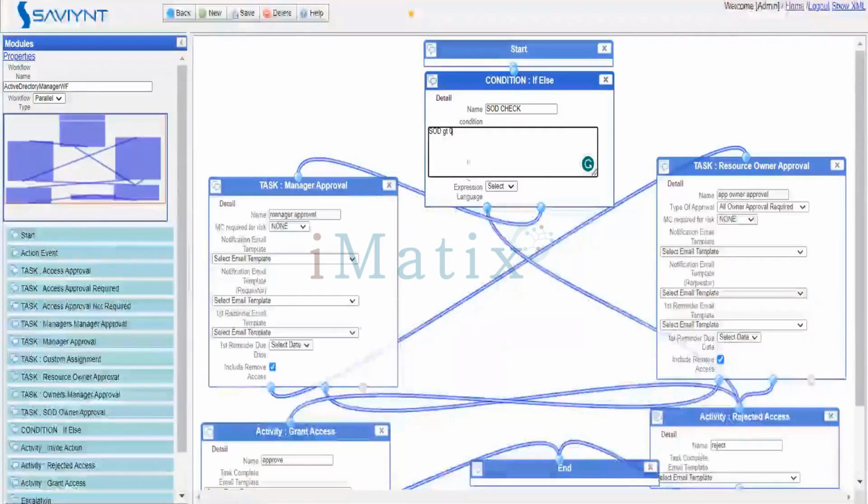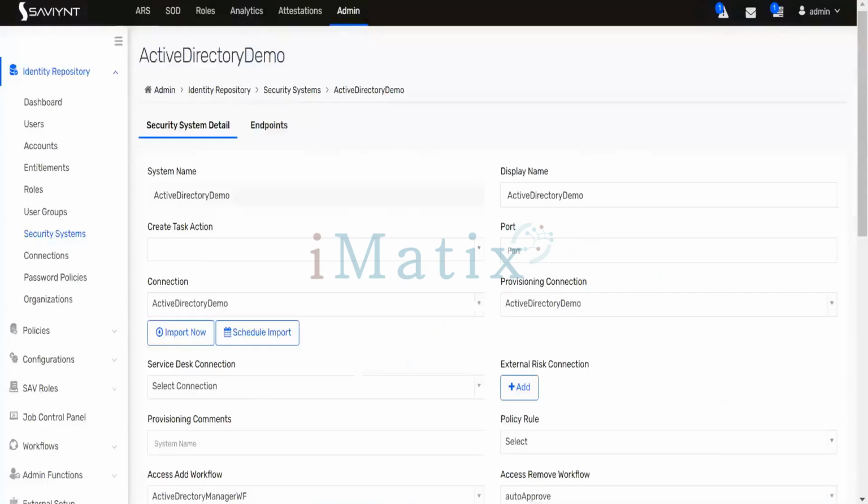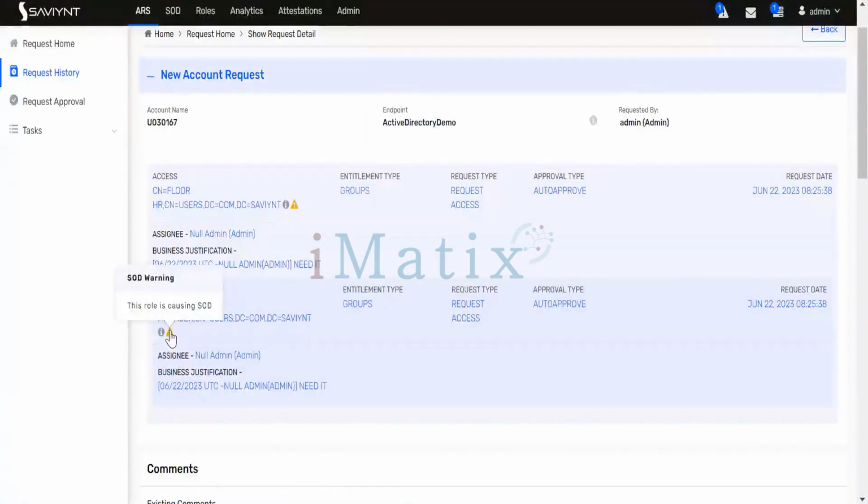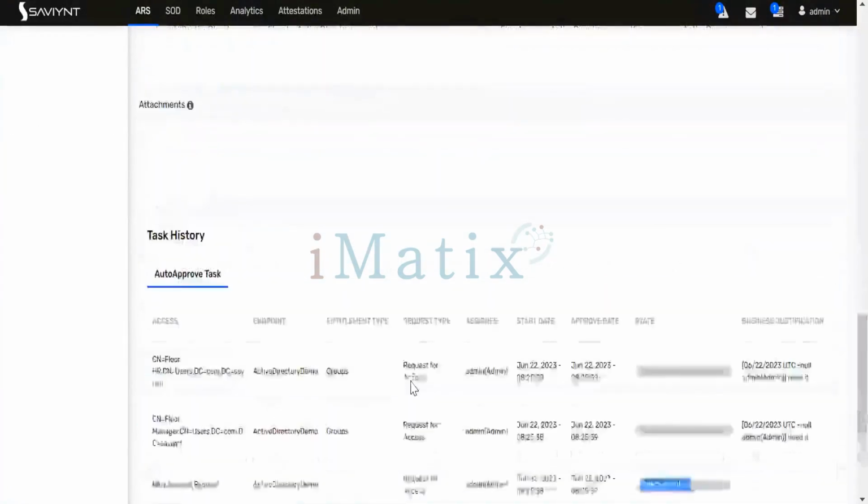The silly mistake we were making in the SOD check is that I had written it in small letters. It should be capital SOD, space, greater than, that is GT, space 0. If I mention that correctly, it will catch the violation. If you see, this entitlement has an SOD. While the request is submitting, it checks against this entitlement. There is an SOD, and that is how it is getting caught and rejecting your request.